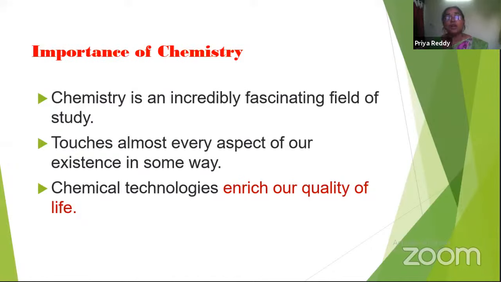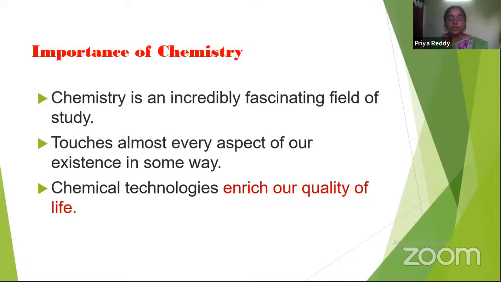For example, solutions for health issues, for example COVID-19. That problem can be solved by discovering a drug. Drug discovery includes many series of chemical reactions. If we have the knowledge of chemistry, then only can we create a drug by different chemical reactions. For that, we have to study all the organic, inorganic, and physical chemistry, taking into consideration all the topics. Then, with the combined knowledge of these topics, only can we create a drug.